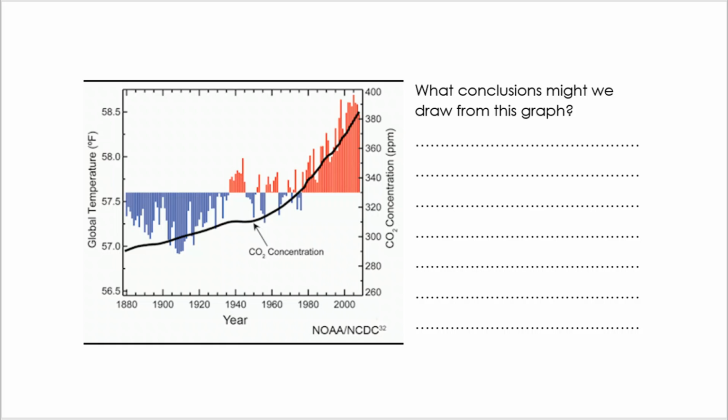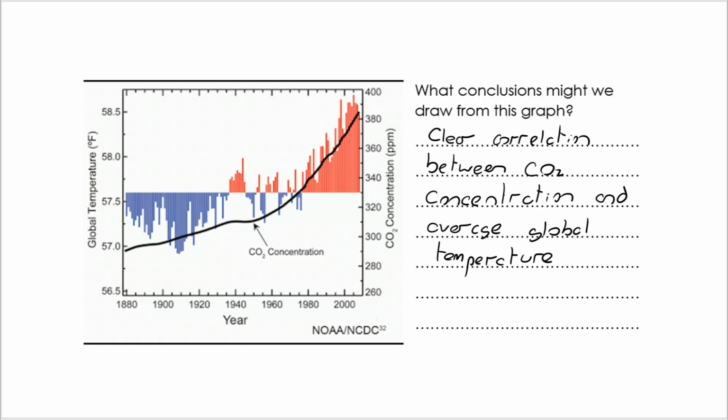And what I'm hoping you can see is that there is a clear correlation between the CO2 concentration and the global temperature, which has followed that almost linear pattern following the bar chart very, very clearly. Now, the CO2 concentrations, where they have built up, have come from industrial usage of fossil fuels and a growing usage of fossil fuels. So being able to analyse data like this, again potentially a 6 marker with 2 or 3 graphs provided, is a real skill that you need to be prepared to use.